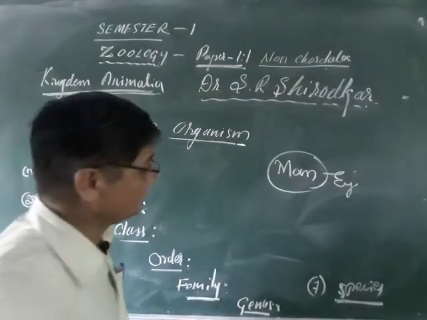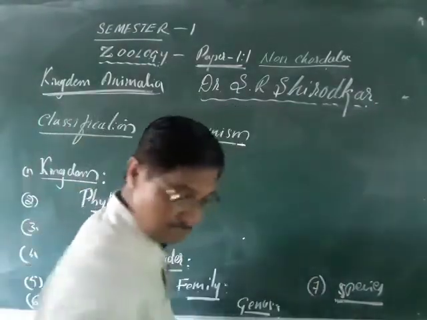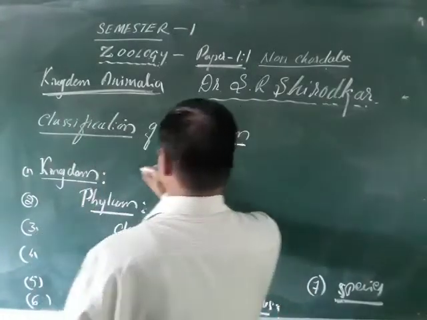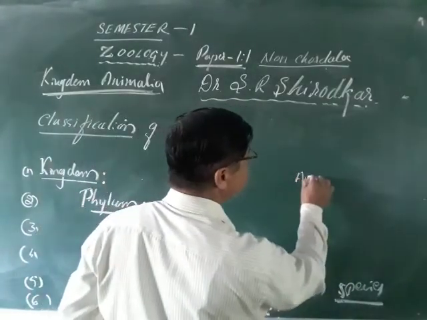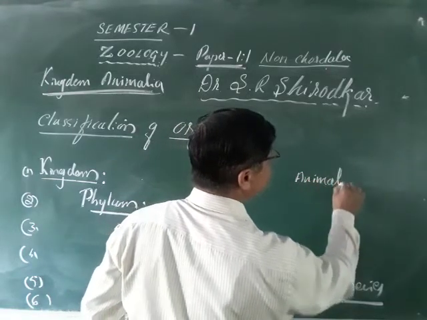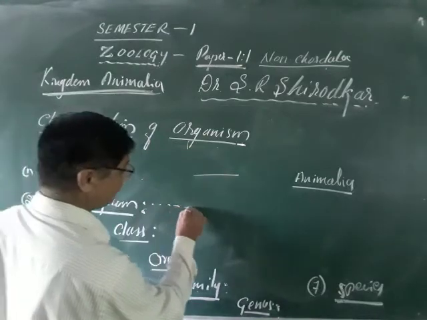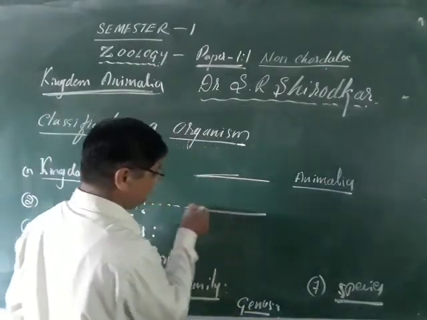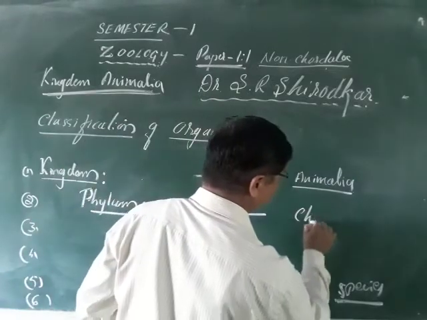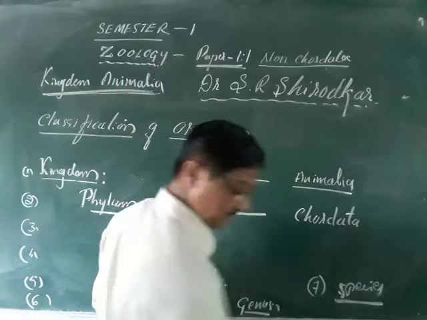Here the kingdom Animalia. Kingdom Animalia. And the phylum you can say, phylum Chordata.